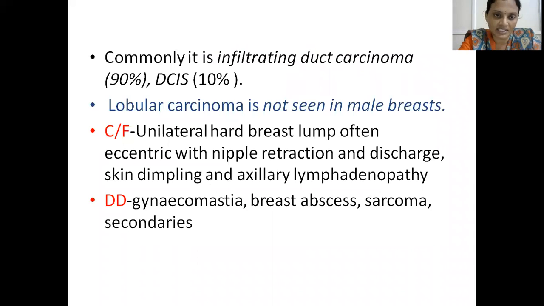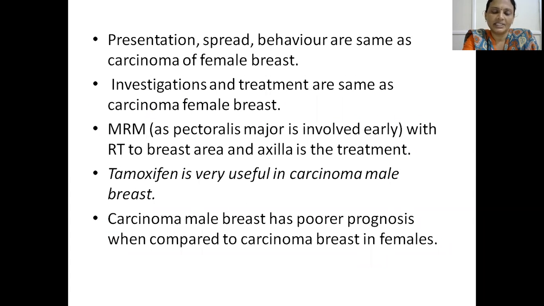The various clinical features: unilateral hard breast lump, often eccentric, with nipple retraction and discharge, skin dimpling, and axillary lymphadenopathy. The differential diagnoses for carcinoma of the male breast: gynecomastia, breast abscess, sarcoma, any secondaries. But remember, the presentation and spread behavior are the same as that of female breast carcinoma. Similarly, the investigations and treatment are also the same.